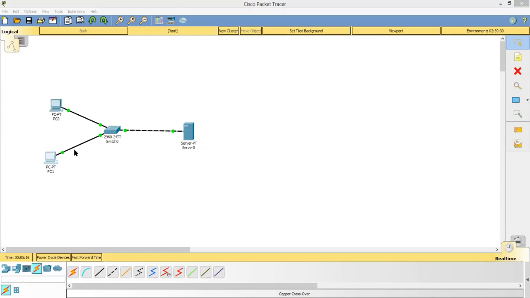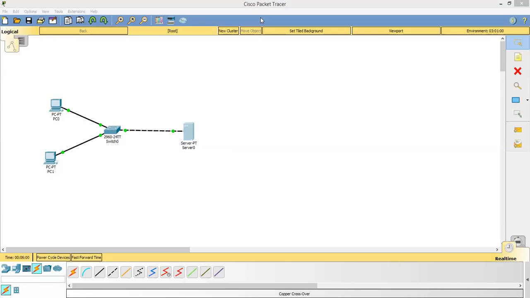PC1, I will go to the IP Configuration. I'll make the IP address 10.10.10.4. Subnet mask will come automatically. Default gateway is the address of the switch, which is 10.10.10.1. And DNS server is the IP address of the server, which is 10.10.10.2. Now I click on OK or close it. That's done. I'll go to the server again, then I will go to the Services tab.